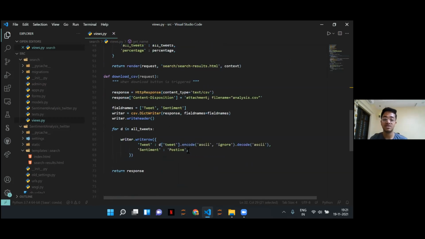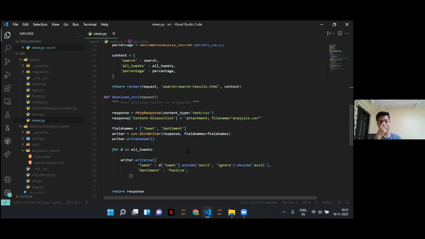We also have another option over here, that is the download CSV. This button is present, and when it is triggered, all the responses generated on the front end can be downloaded and are available to the user in CSV format.